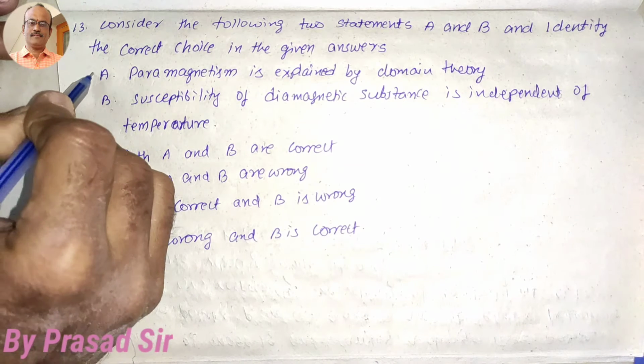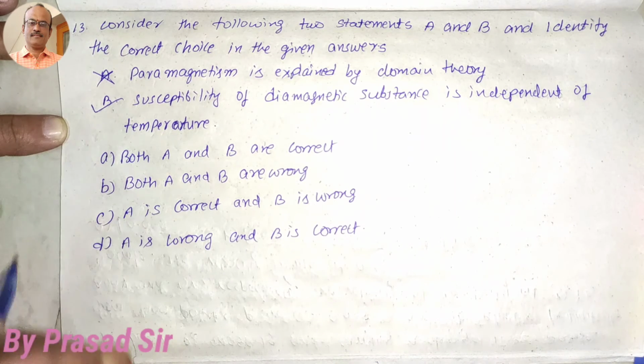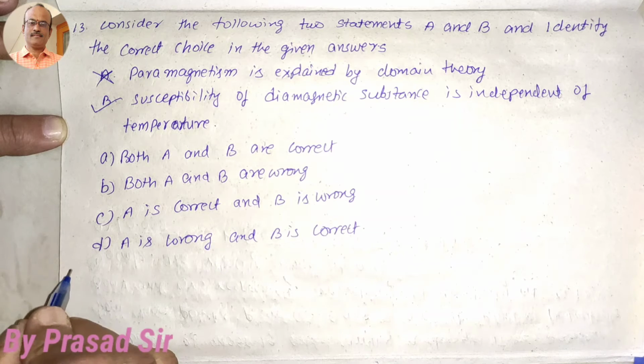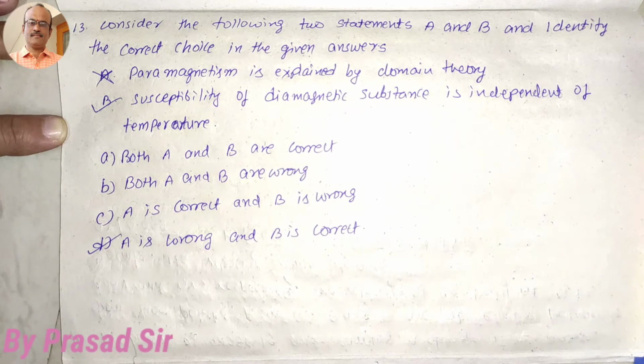So this option is wrong. And B, susceptibility of a diamagnetic substance is independent of temperature. This is correct, because this susceptibility is small and negative. So that's why this option is correct. That means A is wrong and B is correct. So option D is correct.